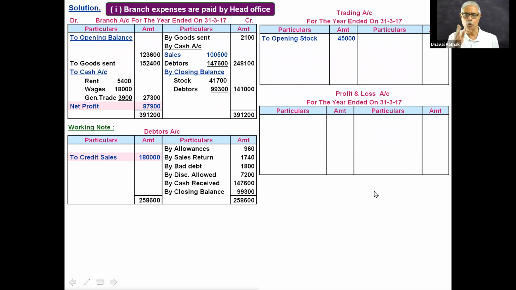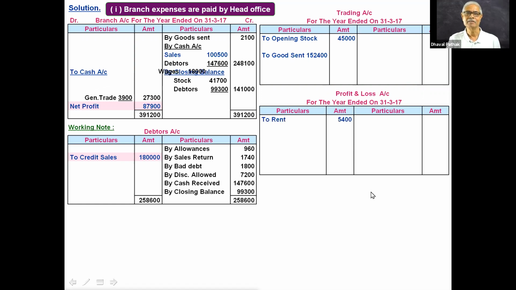Okay, goods sent by HO to branch is just like purchases for the branch. And we write purchases on the debit side of trading account. So goods sent 1,52,400 will appear on the debit side of trading account. From that, goods returned by the branch will be deducted. So goods sent, debited to trading account. Then rent is an expense. Look at the rent is an expense. That will be debited to profit and loss account.